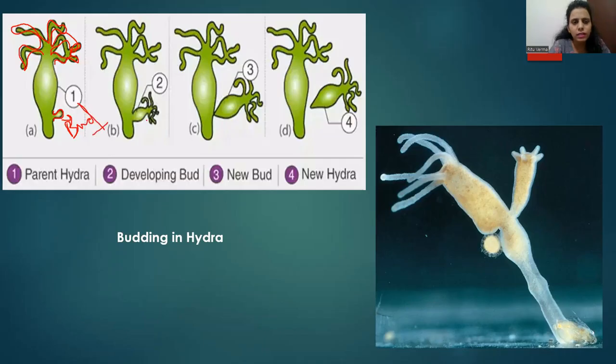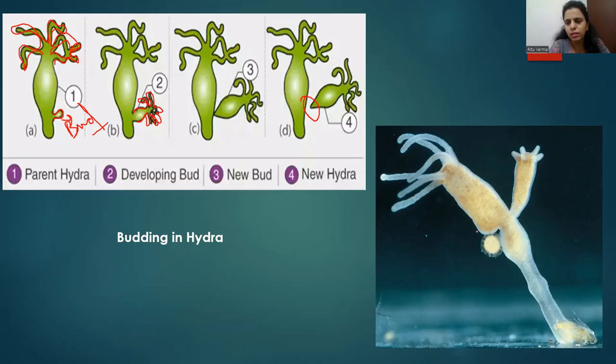Now this is a developing bud. This bud grows in size, and it also forms new tentacles on it. Finally, as the bud grows completely, it will detach from the parent body and fall off. Now it will grow as a new individual. So you can see that Hydra also reproduces by the process of budding.